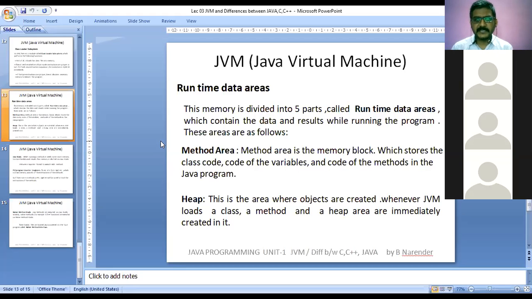So that memory will be allocated in the heap. Heap is one kind of memory place where objects will be stored. Only objects will be stored. So this is the area where objects are created. Whenever JVM loads a class, a method and a heap area are immediately created in it.